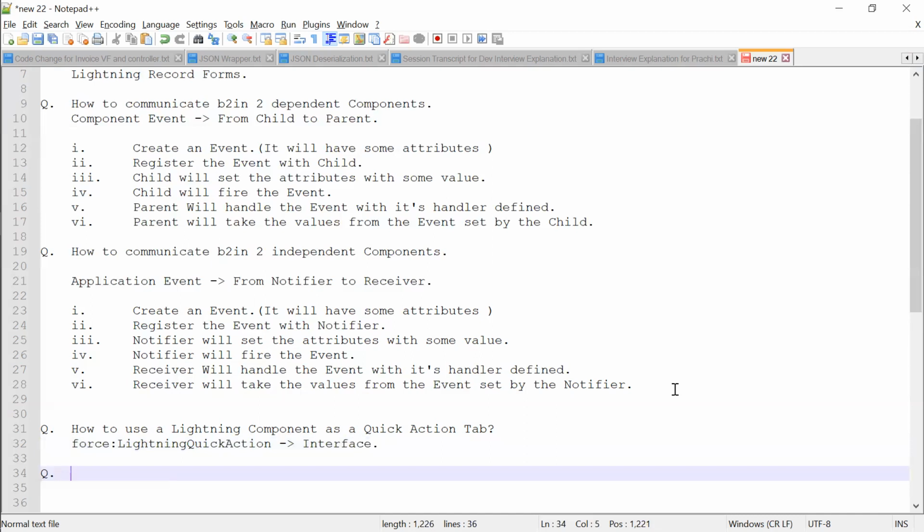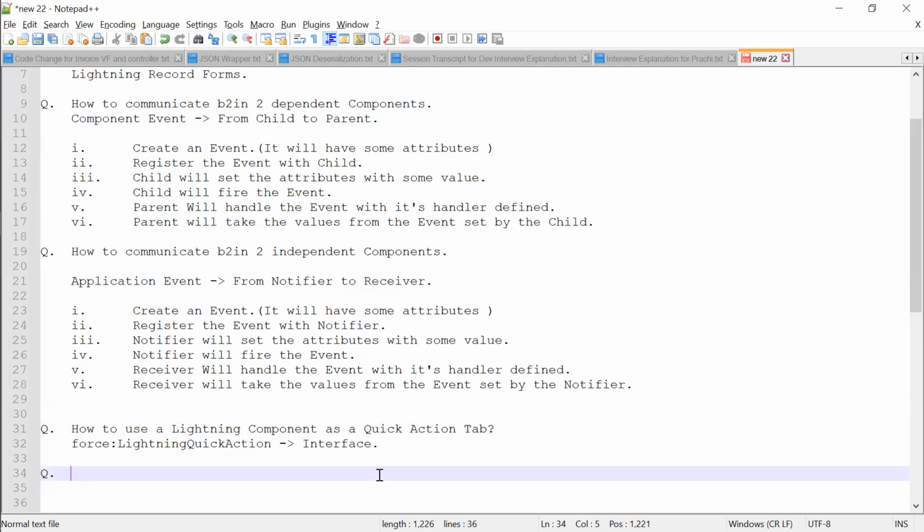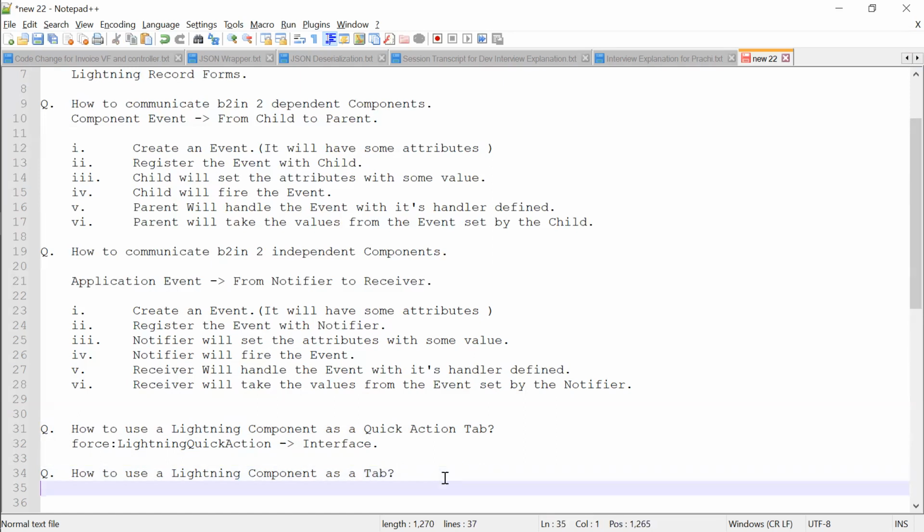Then my question is how to use the lightning component as a tab. So here you can find there is a thing called force:appHostable. This is also an interface you need to implement.